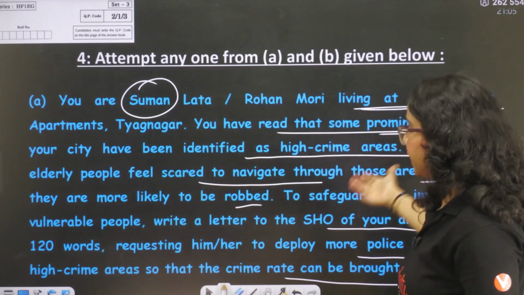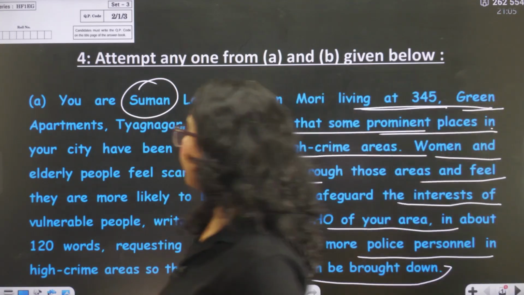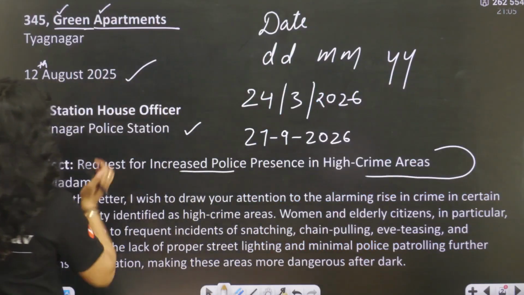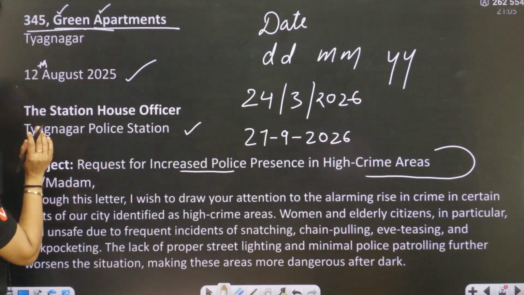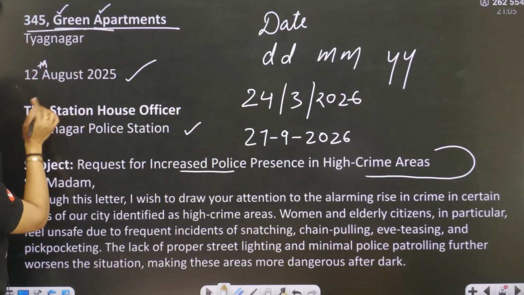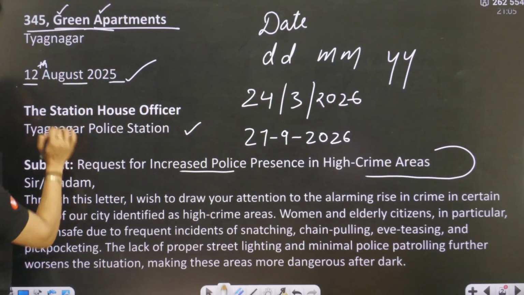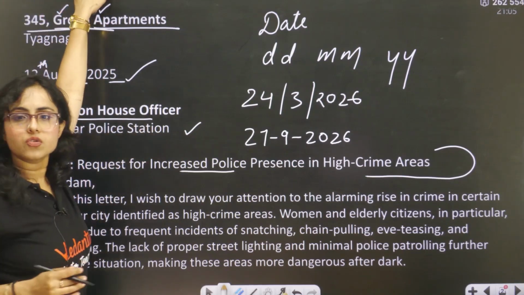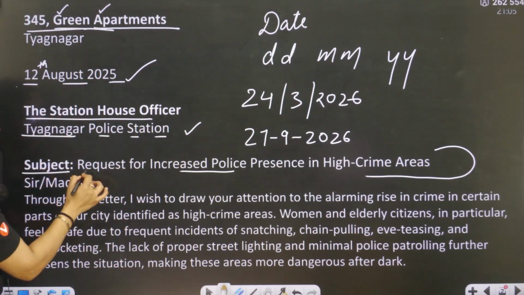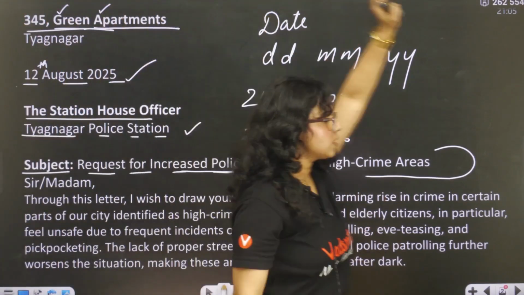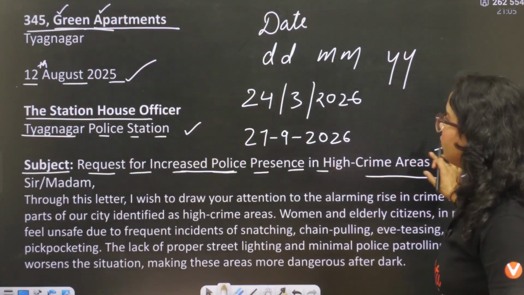Okay, so yes, let's get started. I hope you all understood the question. Yes, 345, comma, Green Apartments, Tyagnagar, leave a line, 12th of August 2025, leave a line. The station house officer, Tyagnagar Police Station, leave a line, subject: request for increased police presence in high crime areas.